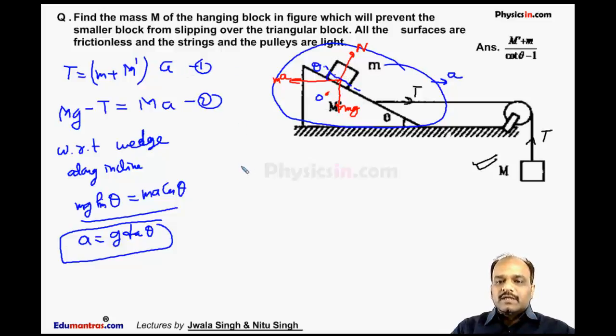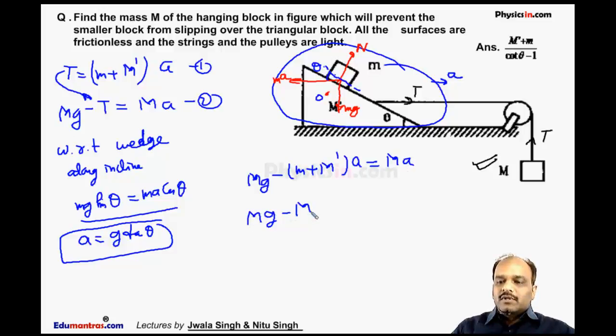Now from the first and second, I will substitute the value of T here. Then I get capital Mg minus T, where T is M plus M dash into a, is equal to capital M into a. So from here we get capital M into g minus capital M into a is equal to M plus M dash into a.